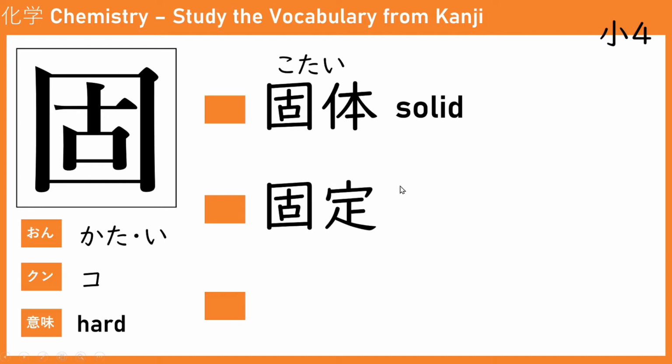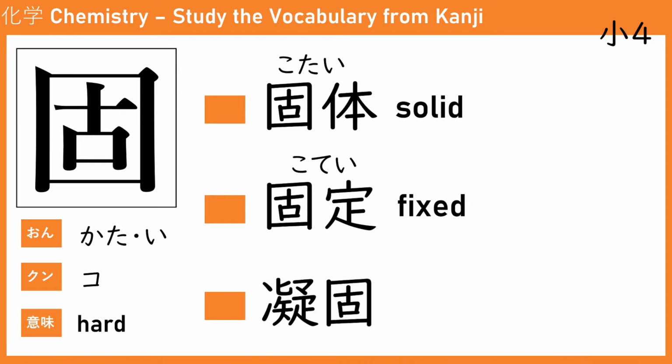And then the next one is kote. Kote. The second kanji here represents fixed. So it's hard and fixed. So it's fixed, cannot be moved.